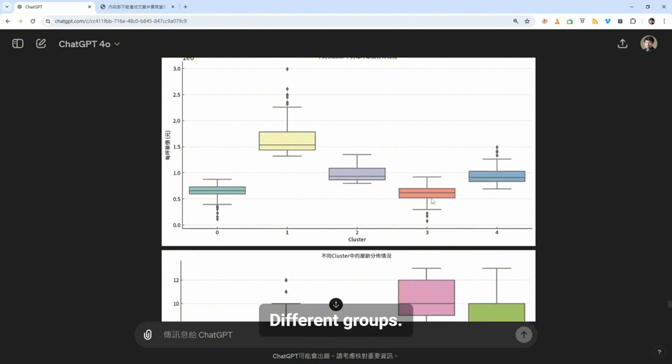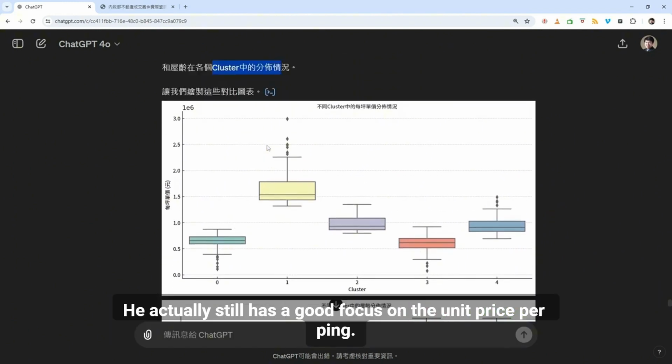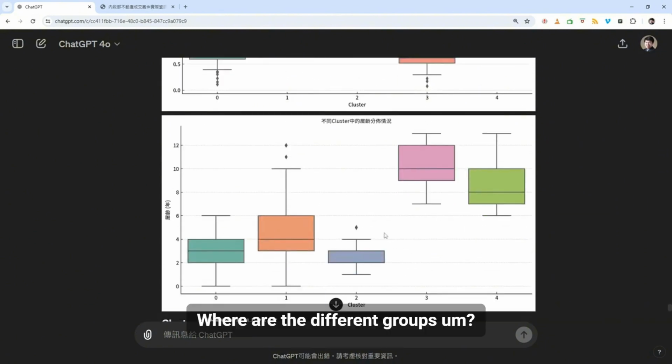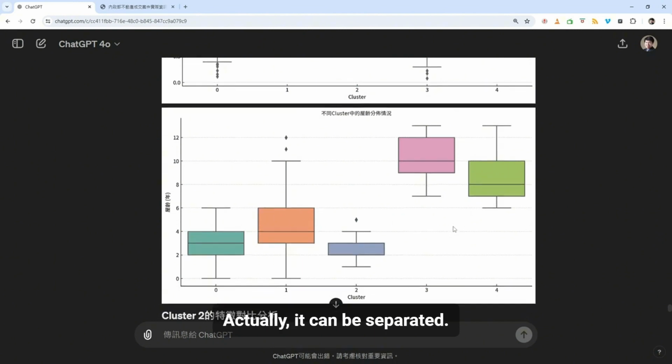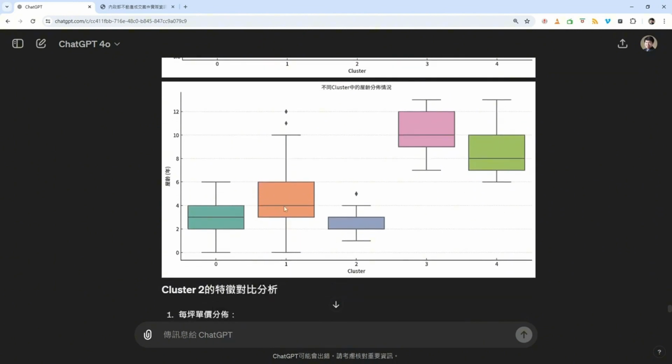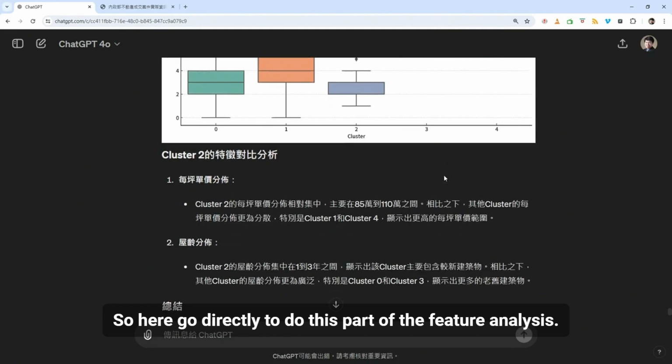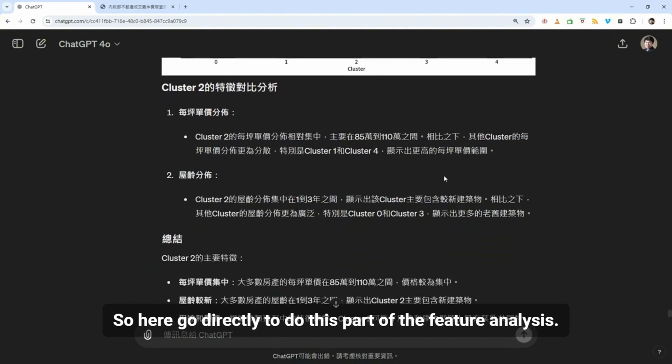Different groups actually still have a good focus on the unit price per ping. In this part, the house age of the different groups can actually be separated. The third one is quite close, and two is in another place. So here we go directly to the feature analysis.